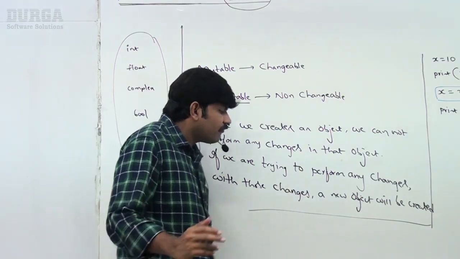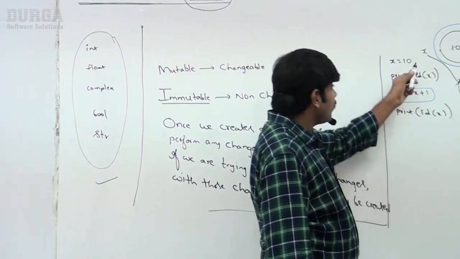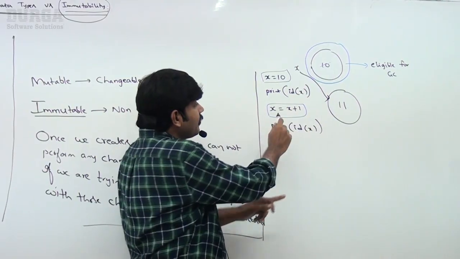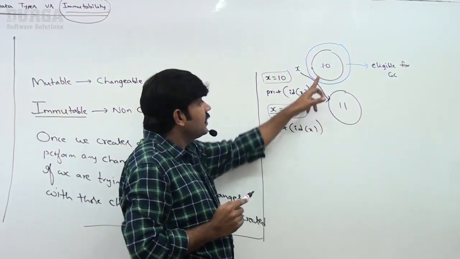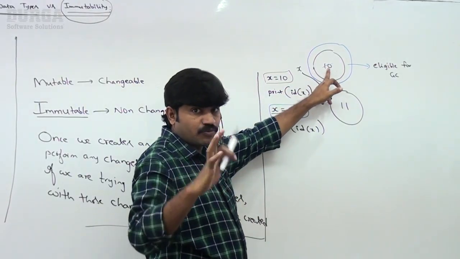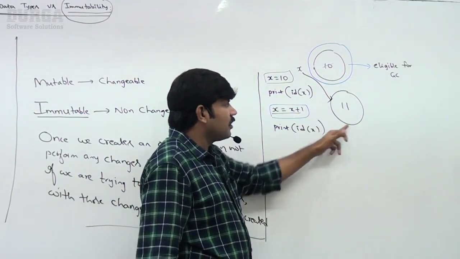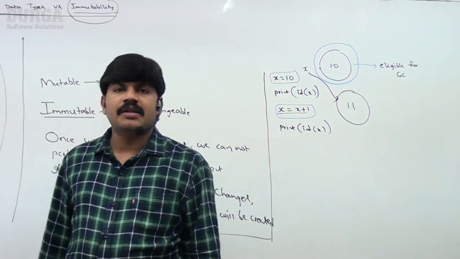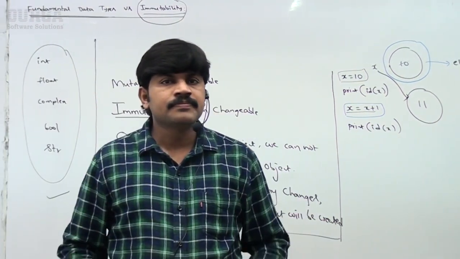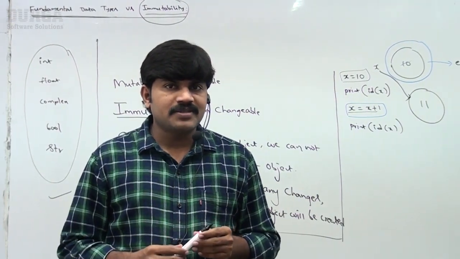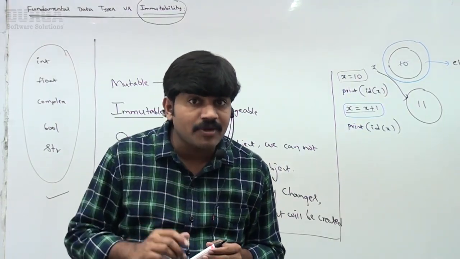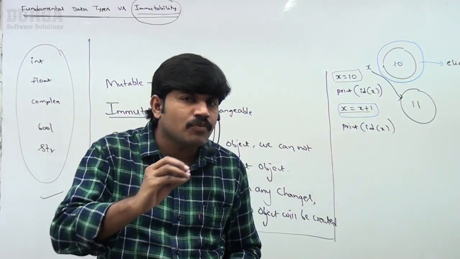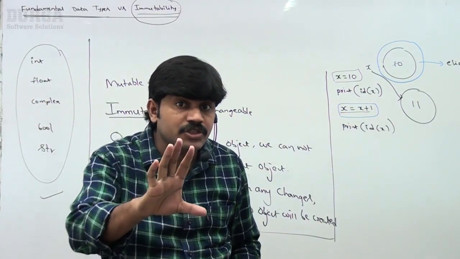Now it's very clear for you people. I created an object, x is 10. Whenever I try to perform some change in the existing object, the changes won't happen; compulsorily a new object gets created. Practical proof. Clear for all? Now, is the int object immutable or mutable? Respond, friends. Immutable. Correct, right?